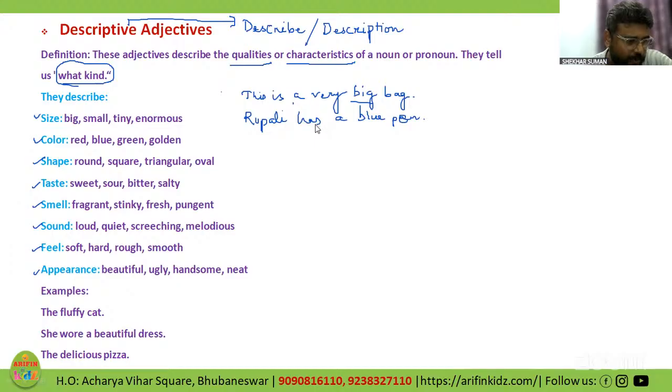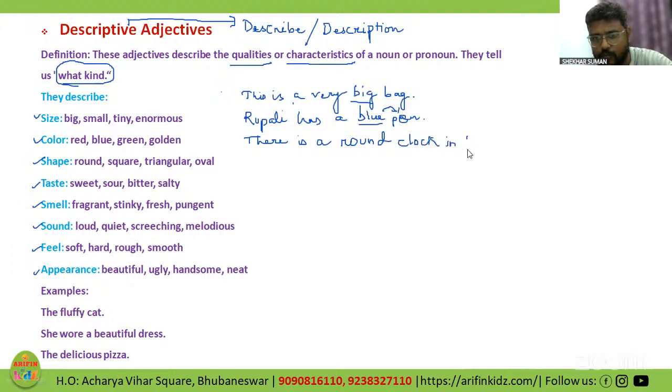Got it? This blue is not qualifying Rupali, but blue is qualifying pen. So it gives me the idea about color, shape. Like, there is a round clock in that room.